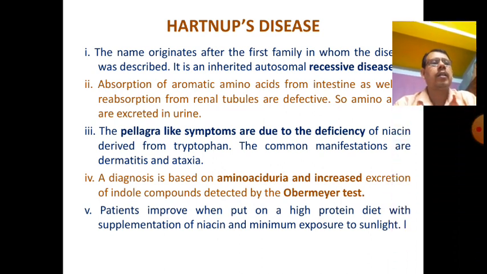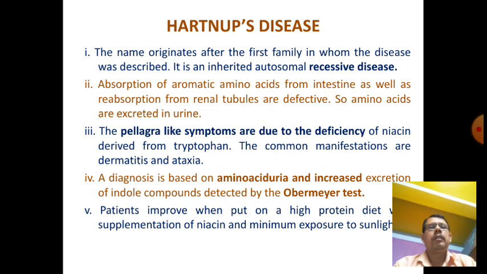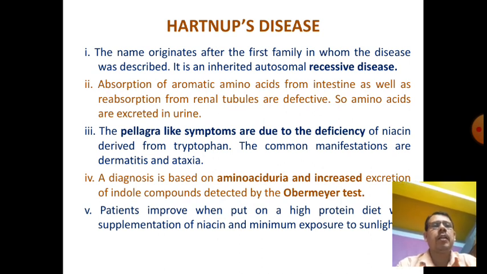What is Hartnup disease? The name originated after the first family in whom the disease was discovered. It is an inherited autosomal recessive disease. Absorption of aromatic amino acids from the intestine, as well as reabsorption from the renal tubules, is defective. So amino acids are excreted in the urine.